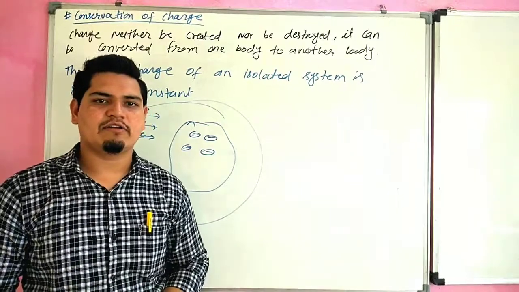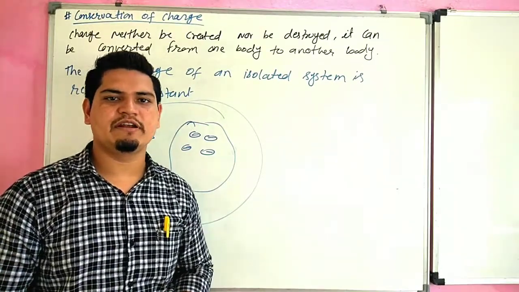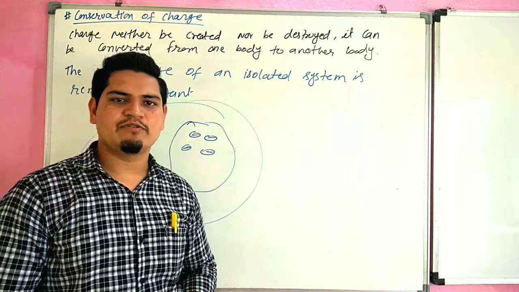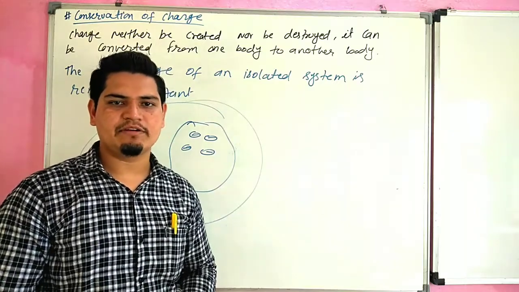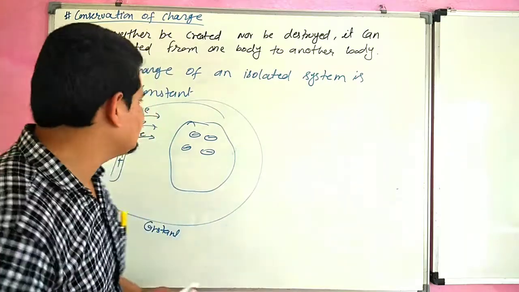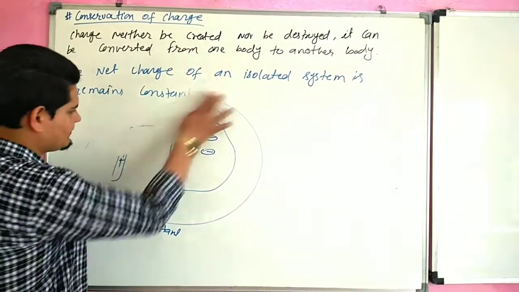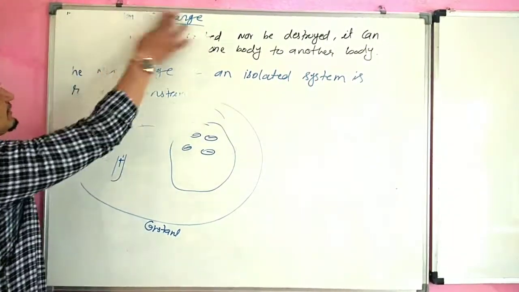Now we are going to start one of the most important topics of this unit, Coulomb's law. Before starting Coulomb's law, we have to discuss point objects, or we can say point charge. So our next topic is point charge.